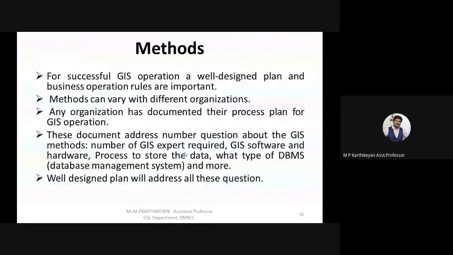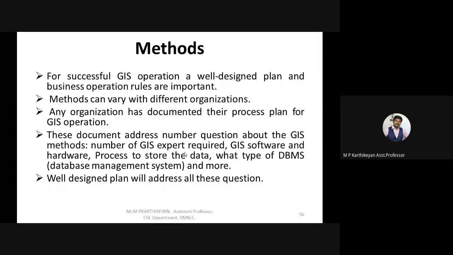And the last category: methods. The first four components, hardware, software, data, and people, do not work efficiently without a proper method. Correct? A method is a procedure or step-by-step process by which this is run successfully.